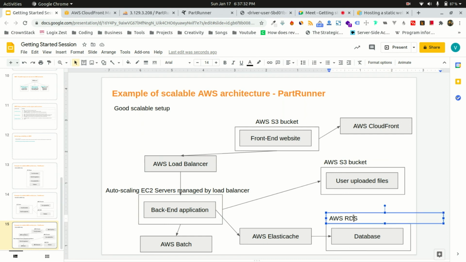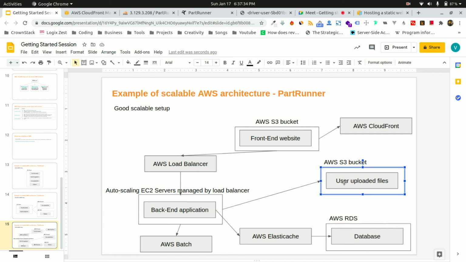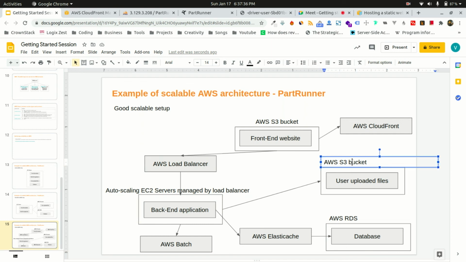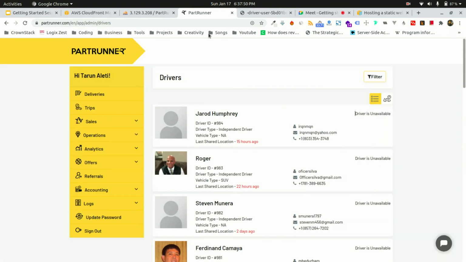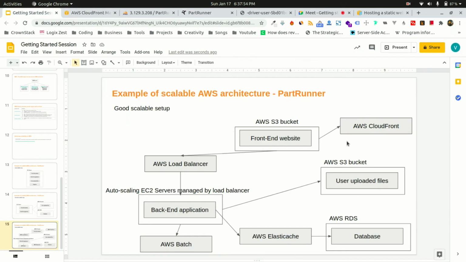I don't need to worry about my user uploaded files, because they are auto scaled by Amazon S3. I have attached ElastiCache to speed up my query processing time. I'm including CloudFront to make the website and the files load faster from the nearest location wherever my user is.